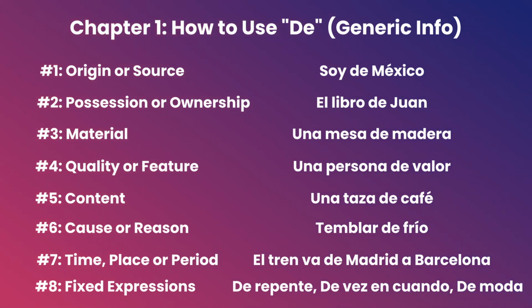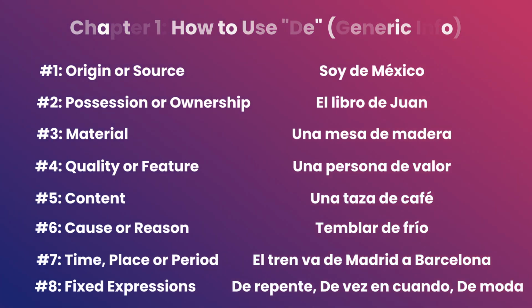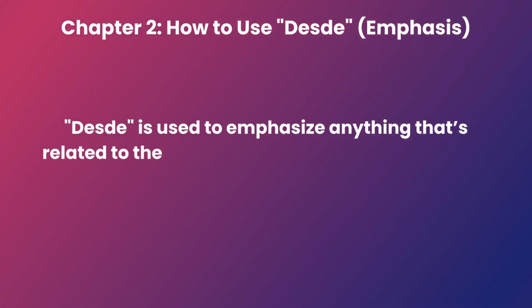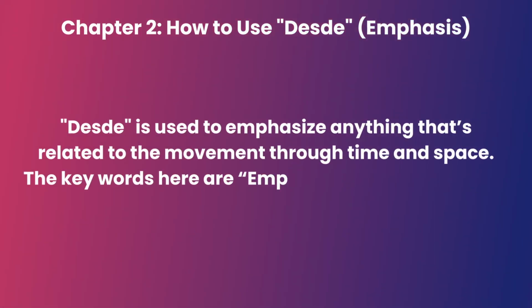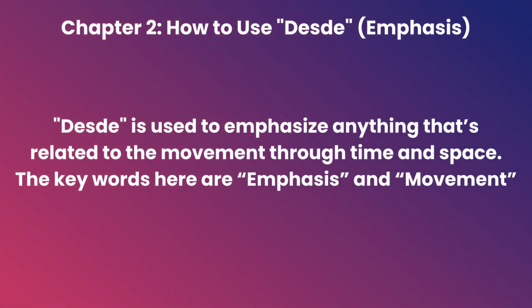What you see on the screen right now is a bunch of generic ways to describe stuff, without a specific emphasis, emotion, or love. None of that should be new to you if you've been learning Spanish for longer than a month. If it is new to you, then welcome to the channel, we do Spanish here. Chapter 2. Now let's see what desde has to offer. It's used to emphasize anything that's related to a movement through time and space. The key words here are emphasis and movement. I promise it's not that complicated.